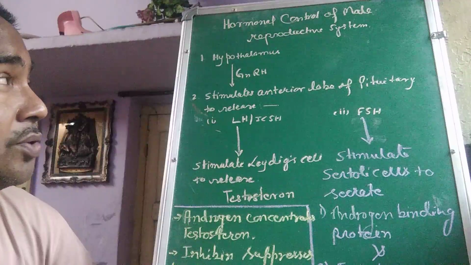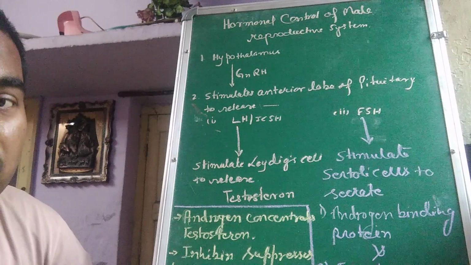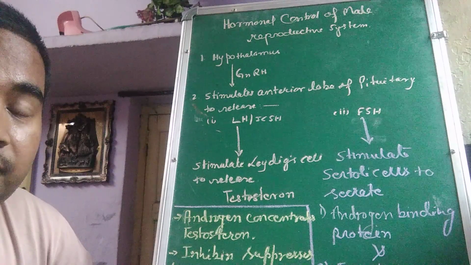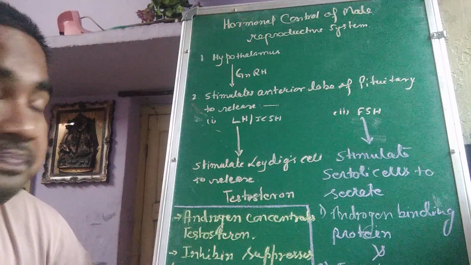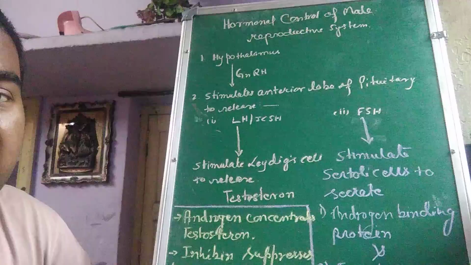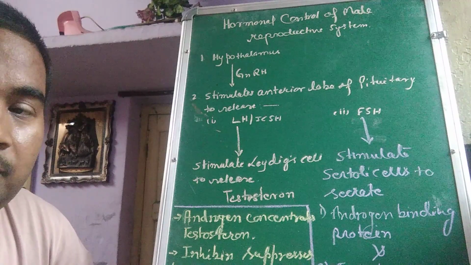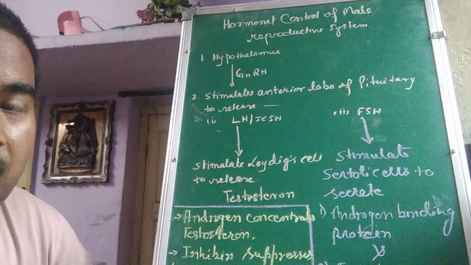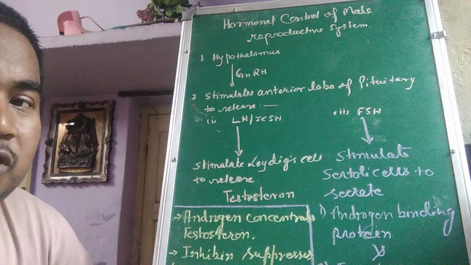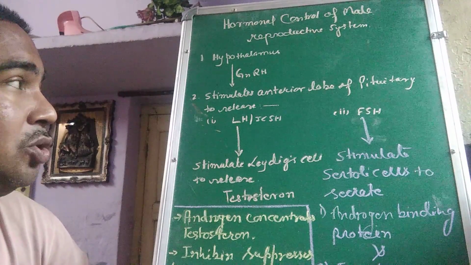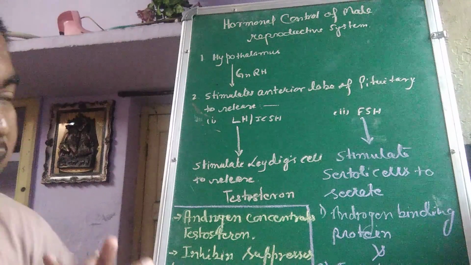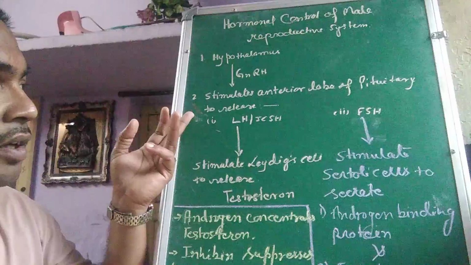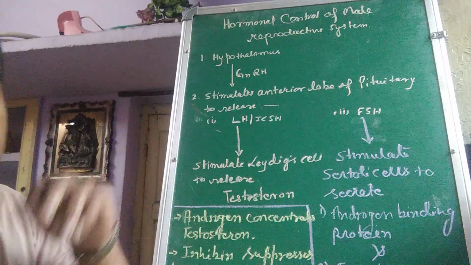In the hormonal control of the male reproductive system, first of all, it starts from the hypothalamus. Hypothalamus is a part of the brain. It produces GnRH. The full form of GnRH is gonadotropin releasing hormone. Hypothalamus sends this hormone to the anterior part of the pituitary. That's why I have written it stimulates the anterior lobe of the pituitary.